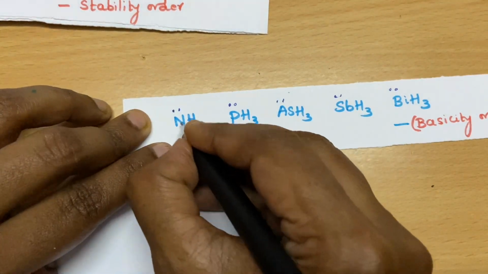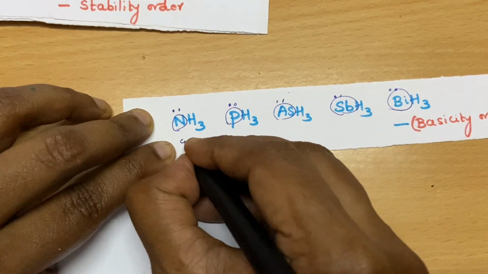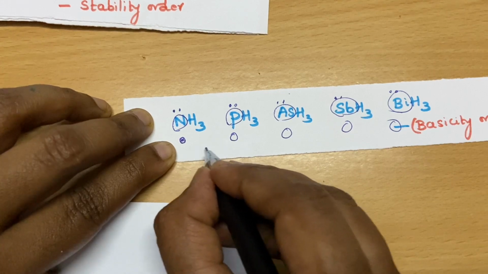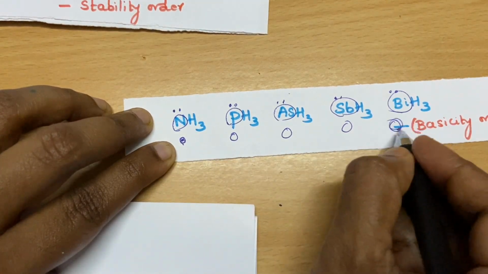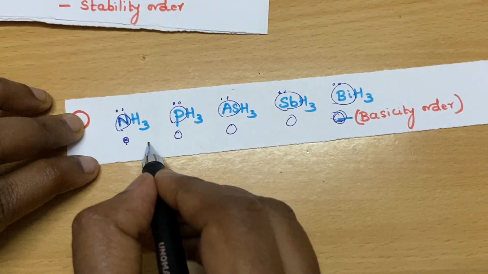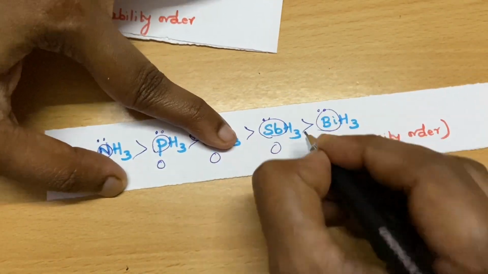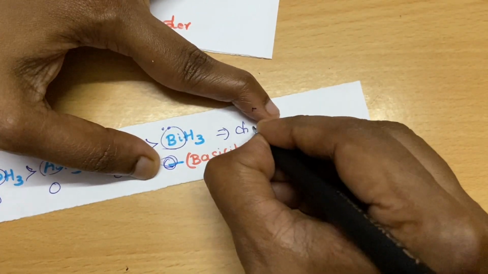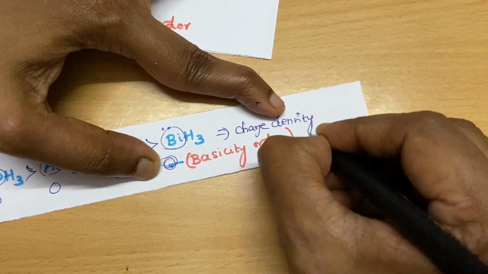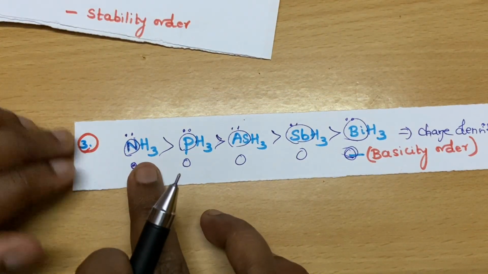If you see the central atom, the size keeps on increasing. So as I told you before, the charge density decreases, isn't it? The more the charge density, the more it will supply the electrons. So the basicity order is this. The key is charge density. Nitrogen has more charge density, even though other species have lone pairs, so it can easily donate its lone pair.